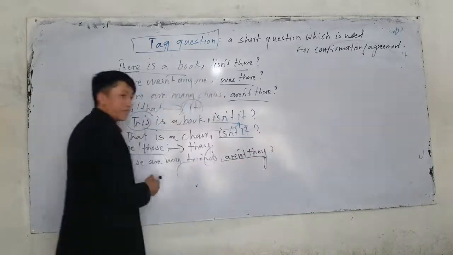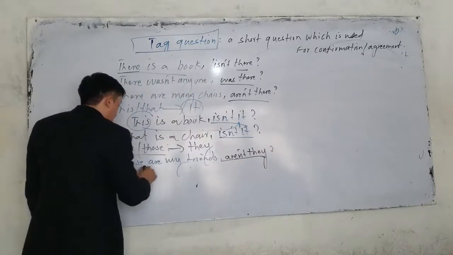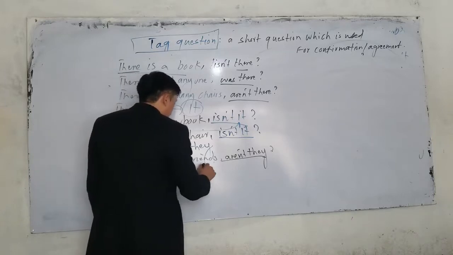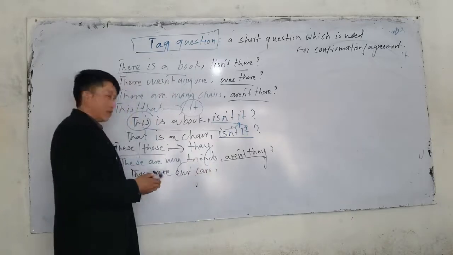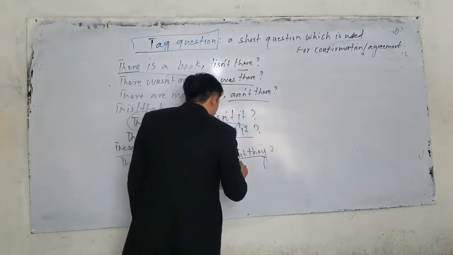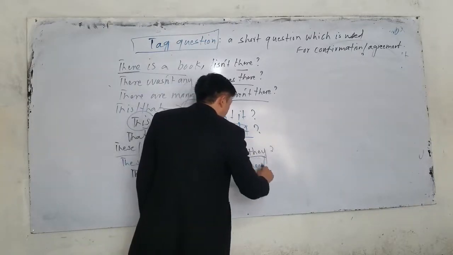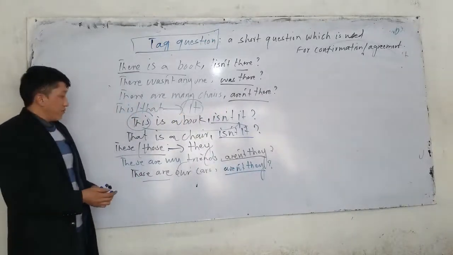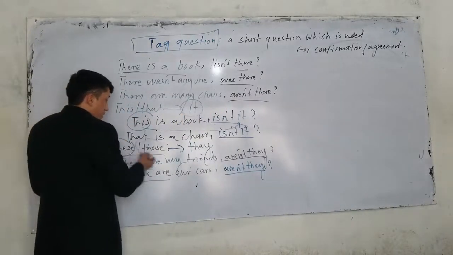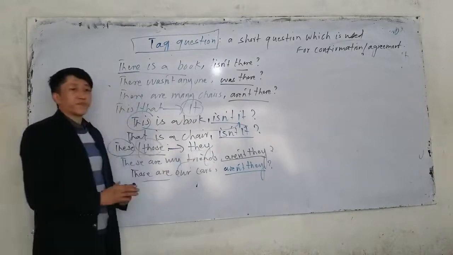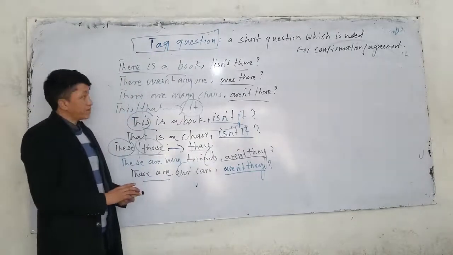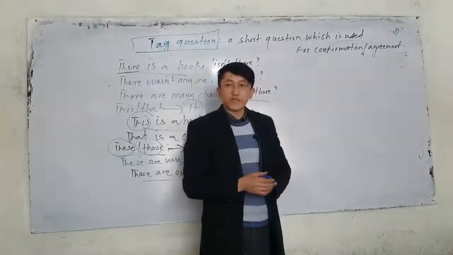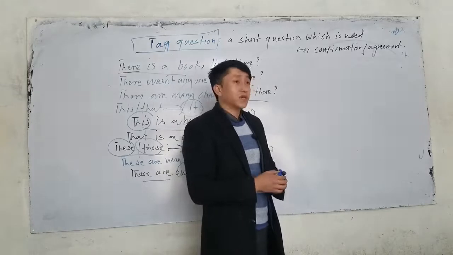Aren't they? If I have those are, for example, those are our cars. What is the tag here? The tag question. We should say what? Are they or aren't they? Aren't they? Those are our cars. The tag question should be, are they? Here we only focus on these and those. The pronoun should be they. Did you understand? Yes. Now here on this side we will talk about some other specific uses of the what?